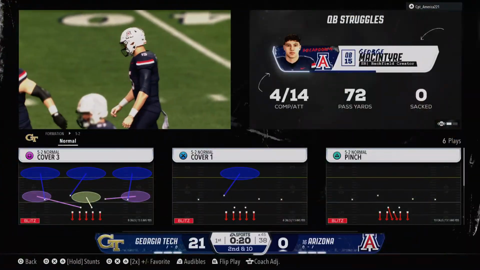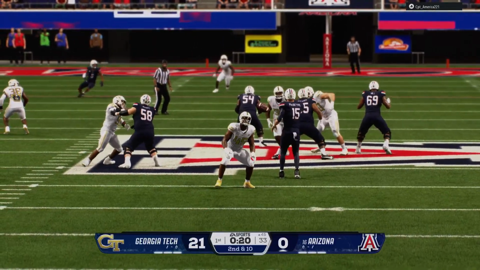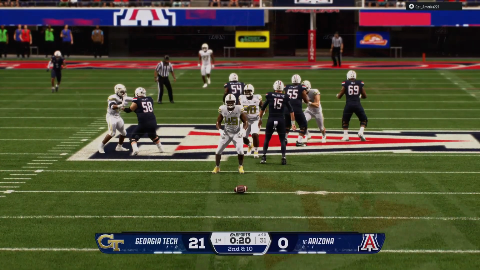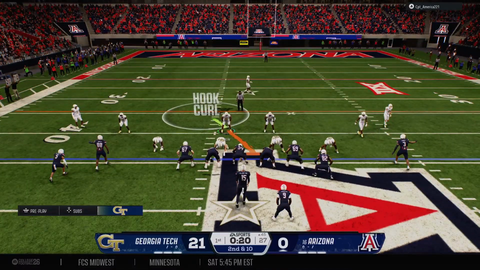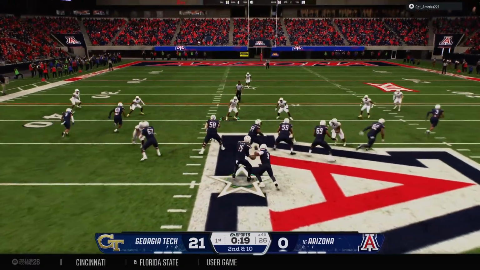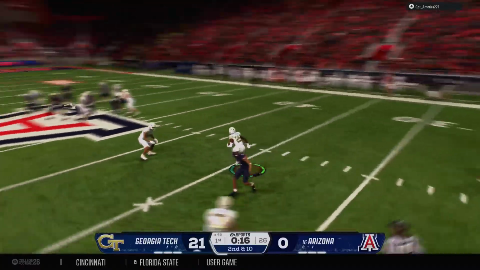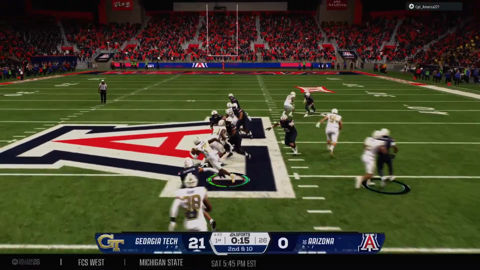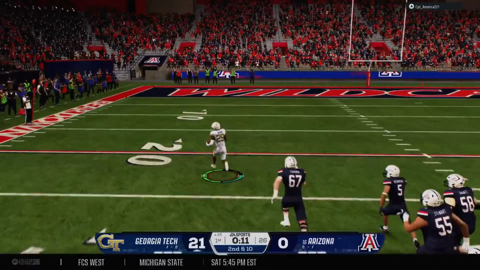And he got smacked just as he released the pass. This offensive line's got to do a better job. I mean, he doesn't even have time to go through his progressions. You've got to give your QB some time. You've got to make him feel comfortable. They didn't. They got in there quick, fast, and in a hurry. Throws to the wideout. Intercepted. Big play stops the drive. Takes it the other way. Inside the 30.